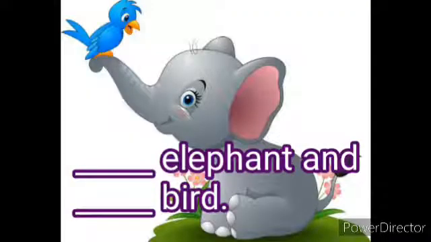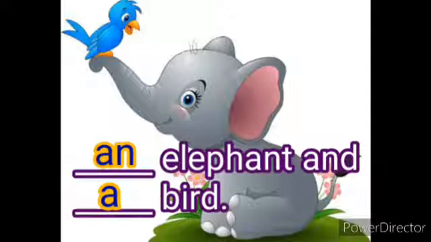Dash elephant and dash bird. Which article will you use for elephant? An, because elephant starts with a vowel sound. And dash bird. Which article will you use for bird? A, because bird starts with a consonant sound.